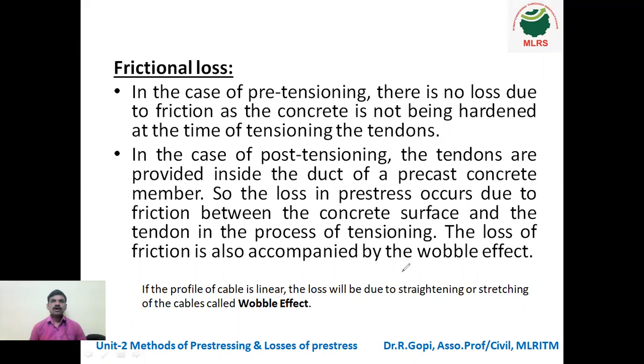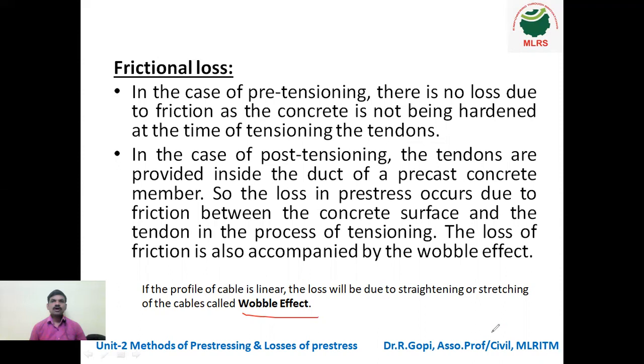What does wobble effect mean? If the profile of the cable is linear, meaning a straight line, the loss will be due to the straightening or stretching of the cable, which is called wobble effect. If you take a wire or a steel reinforcement, due to its self weight there will be a sag.